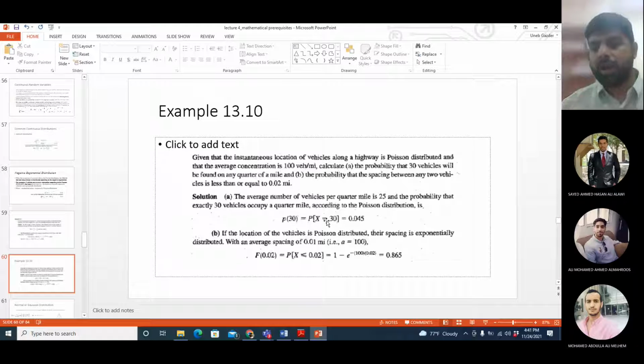The experiment is arriving of the vehicles. And negative exponential distribution is applied to the interval between the experiments, which will be the inverse of Poisson distribution. So just keep this in mind.